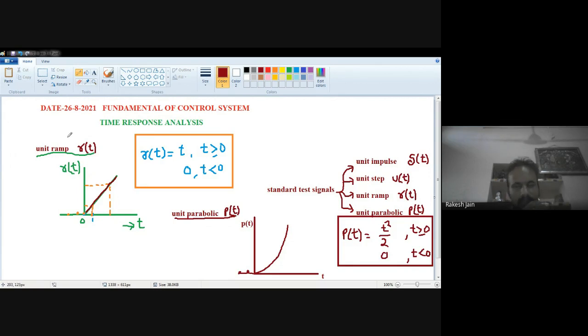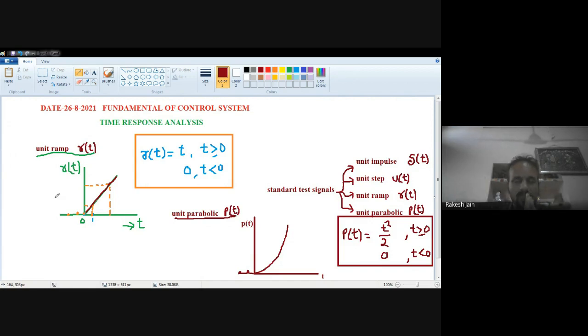We have to apply all these time response analyses, that is transient response analysis and steady state response analysis, to first order systems, second order systems, and so on. So in a very simple language, what is the meaning of the order of a system?